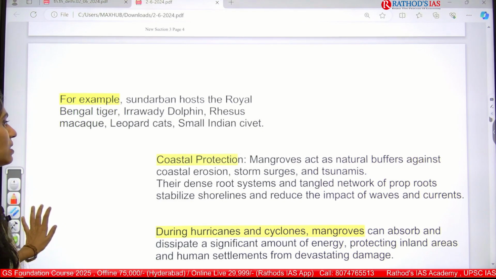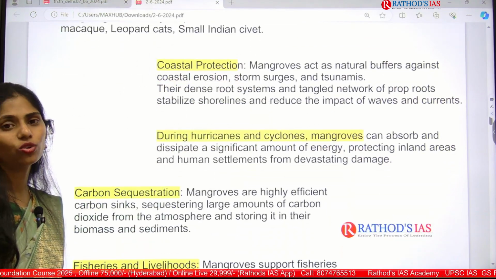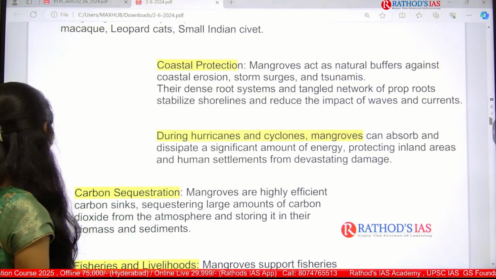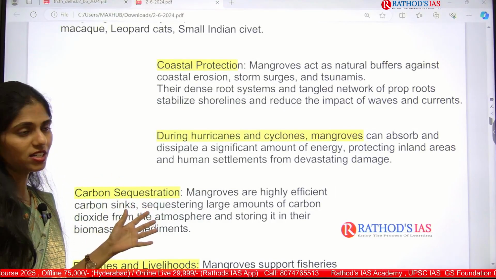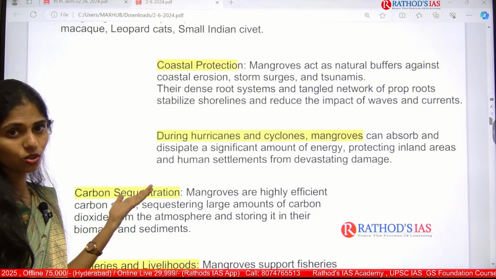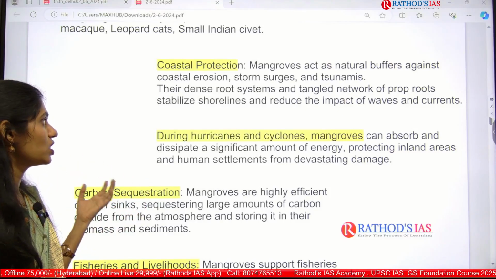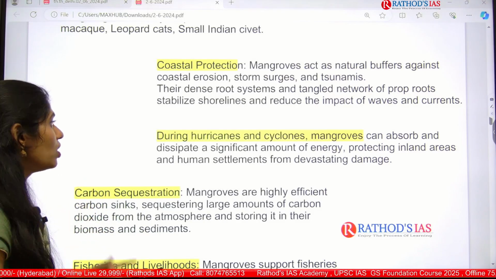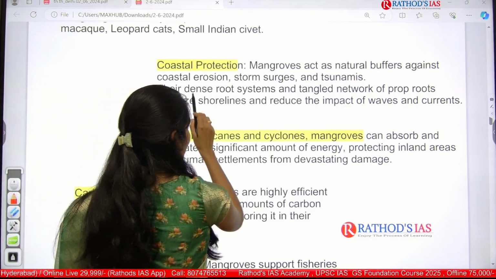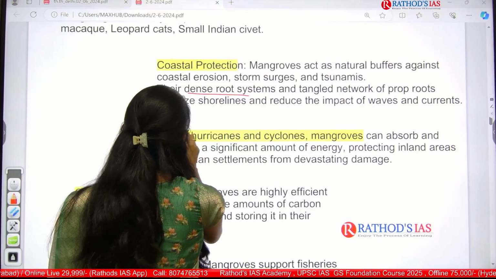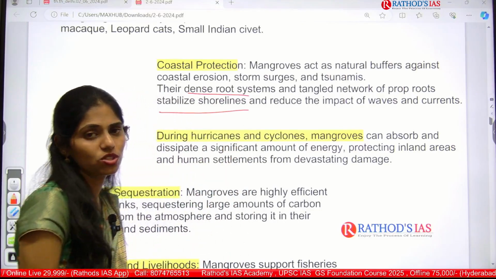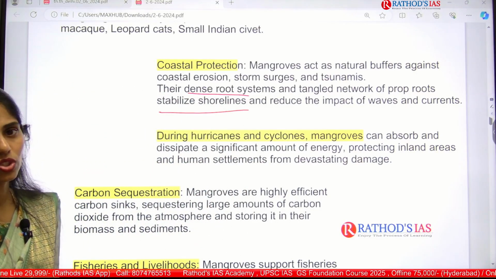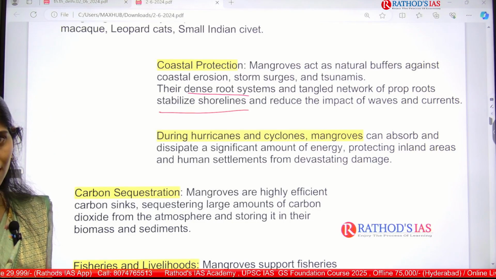And next one is that mangroves are also helpful in coastal protection. That means mangroves act as natural buffers against coastal erosion, storm surges and tsunamis, because they have a very dense root system. With this dense root system as well as prop roots, they stabilize the sea shores, and they reduce the impact of waves as well as currents.